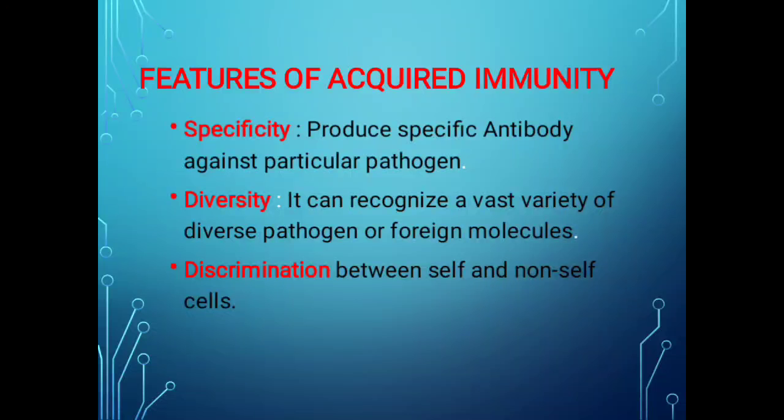If acquired immunity did not recognize self and non-self cells, then maybe it would destroy the body cells also. So discrimination is a very important feature of acquired immunity.